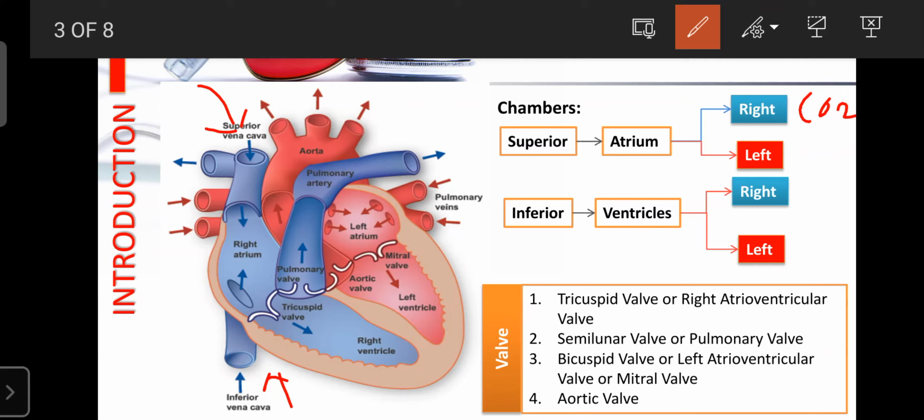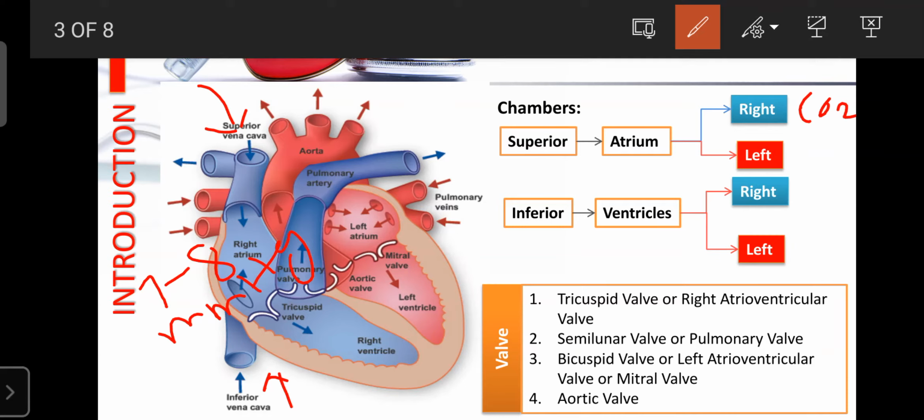Regarding the pressure in the right atrium, whatever blood is present has a pressure of only 7 to 8 mmHg. When the pressure exceeds 7 to 8 mmHg, only then can the right atrium contract. That contraction of the right atrium helps push the deoxygenated blood from the right atrium to the right ventricle.